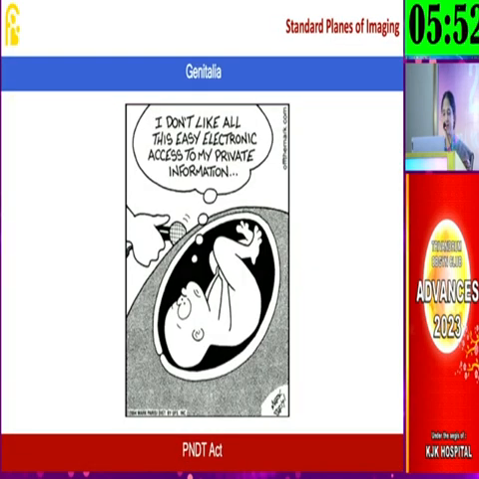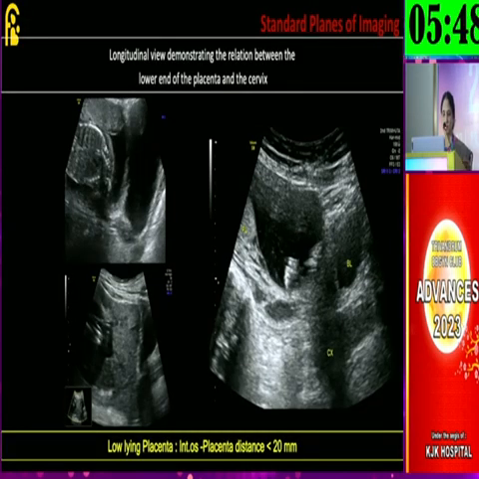Genitalia, with the PNDT Act, we do not document it anyway, nor do we see it as well. So apart from the fetal imaging, it is also important that we document the placental localization in the mid-trimester scan onwards. And if at all any doubt is there, then we have to go ahead and do the transvaginal scan, because an os placenta distance of more than 20 millimeters is normal. If the os placenta distance is less than 20 millimeters, it is called a low-lying placenta.